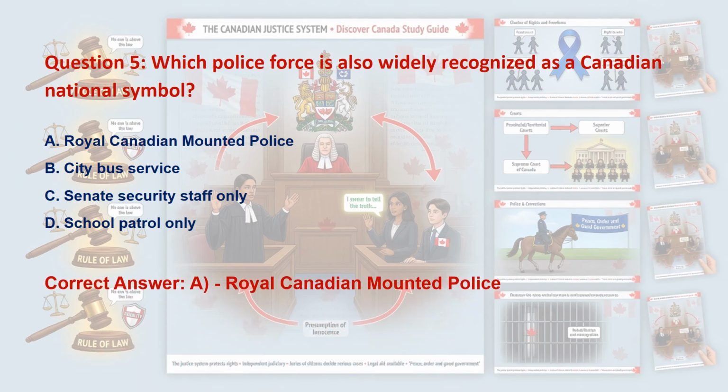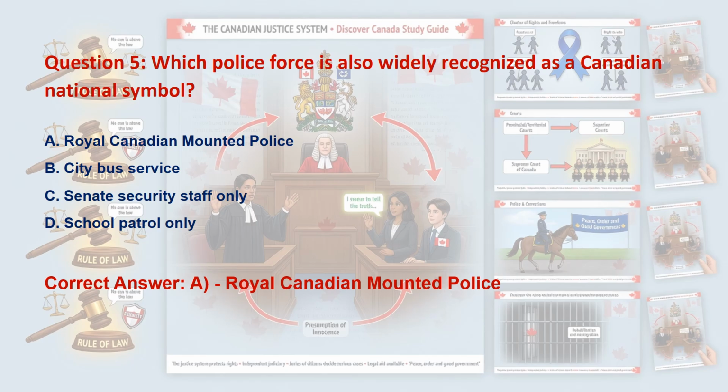Correct answer is option A. Royal Canadian Mounted Police. Explanation to this is the Royal Canadian Mounted Police or RCMP is both a national police service and a well known Canadian symbol. Why the other options are wrong?